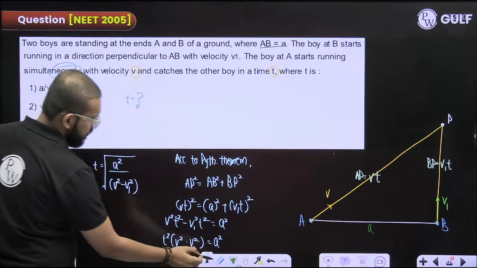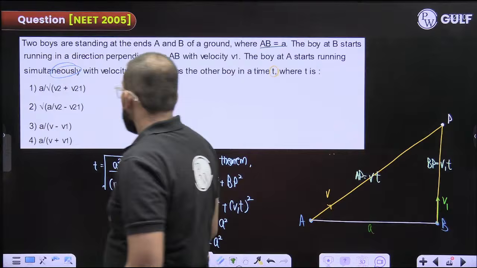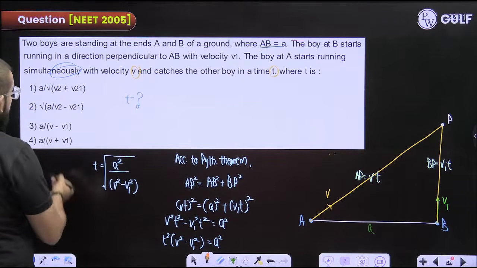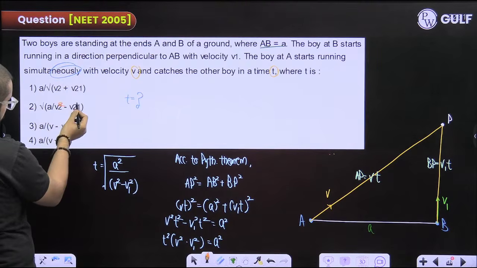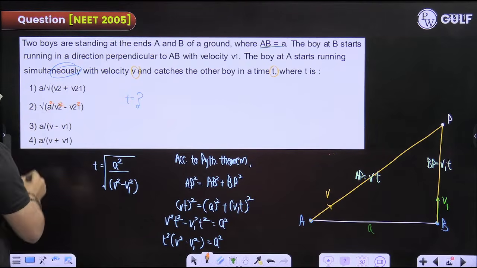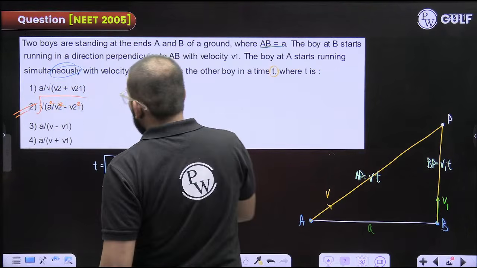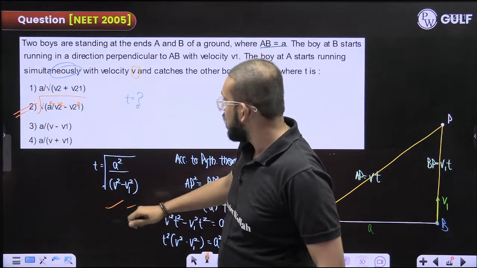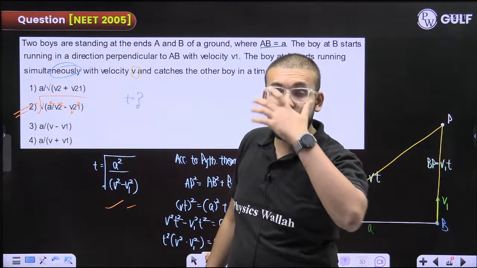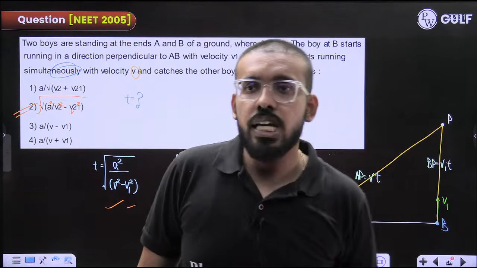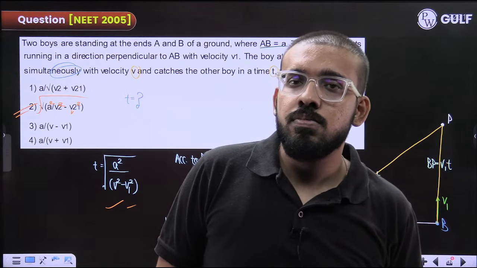This is the answer. Is this in the option? Options there is some misprinting. v2 square, v1 square, and a square is also here. But this is the correct one: v square minus v1 square. A little misprinting is there because we attached the screenshot from the PDF where we had taken it. Fine, clear?